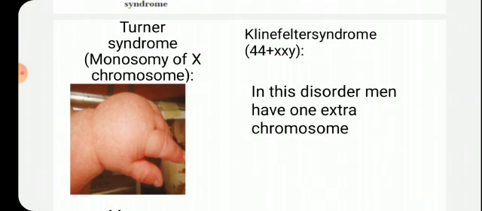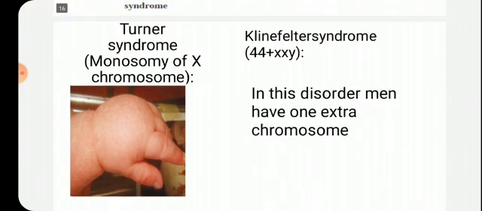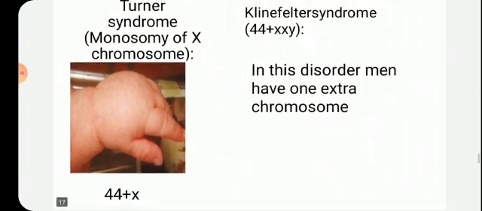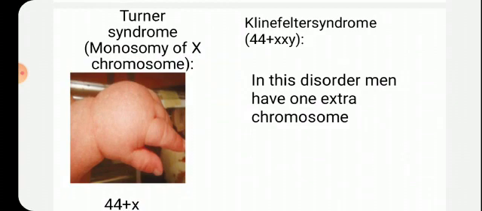Generally, men have 44 plus XY. The last 23rd pair is for the sex organs. So here in male the last pair should be XY. In female it should be XX. So as it should be XY, it has one more X chromosome in the 23rd pair, and that is also leading to the same problem, that is they have sterility. Means men's reproductive organ is not well developed.